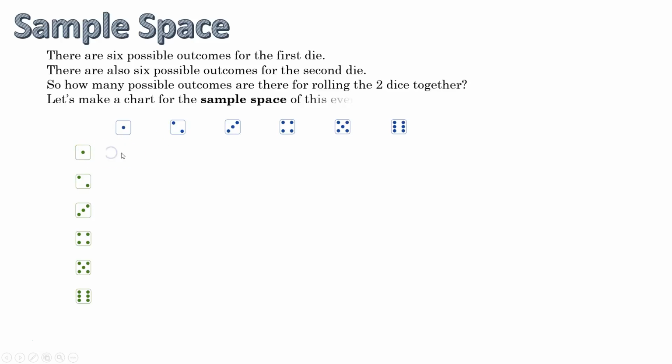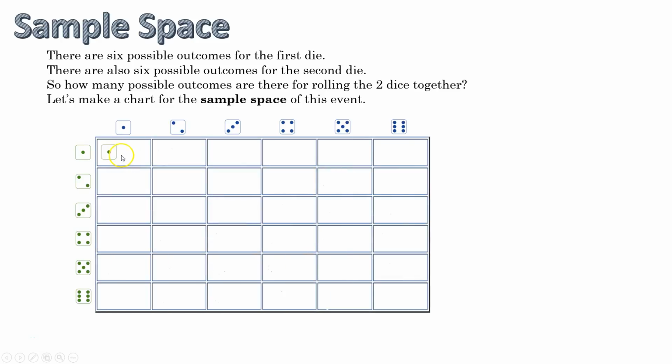So if I roll a 1 and a 1, my score here would be a 2. If I roll a 1 and a 2, my score here would be a 3. If I roll a 1 and a 3, my score would be a 4. If I roll a 1 and a 4, and so on. And so that's if I rolled a 1 with the first, and then I combine that with each of the second possible values I could get on the second die.